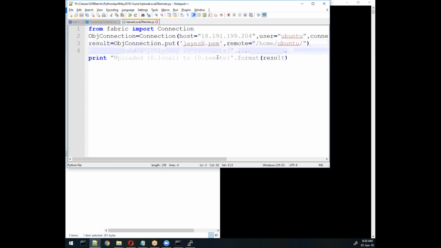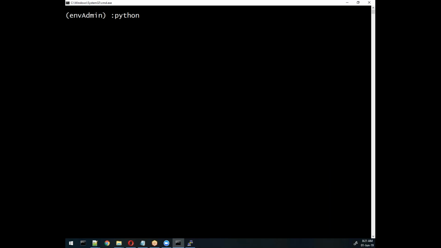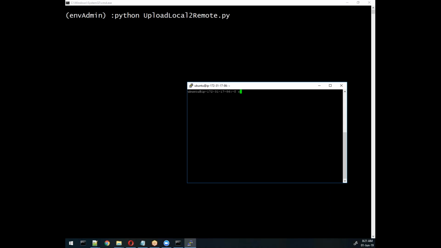So if you write like this, when you run the program, python upload local to remote. Before that, I'll check here. So this location basically already has a file, right? pwd. This is the location. Okay. rm star.